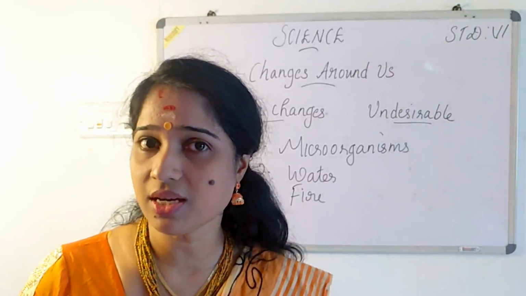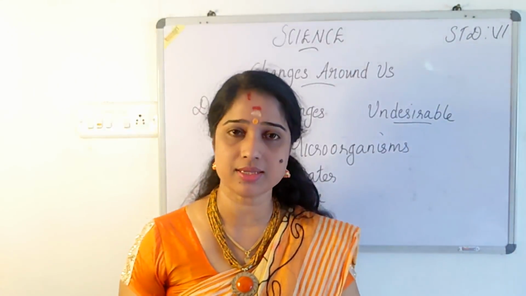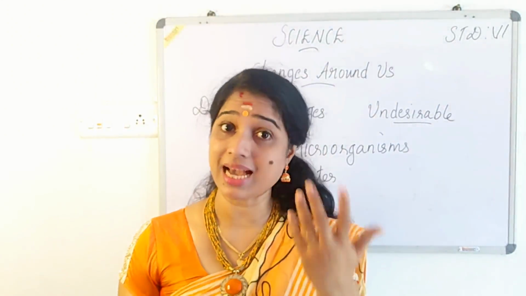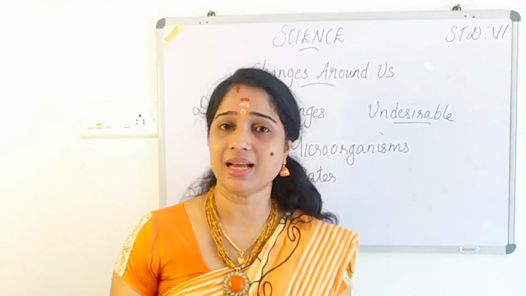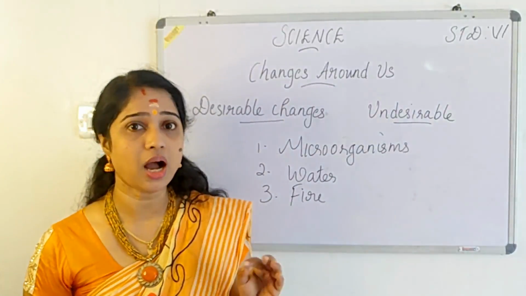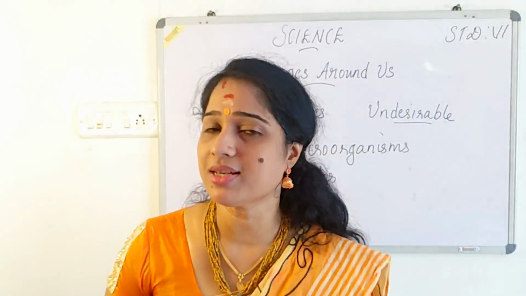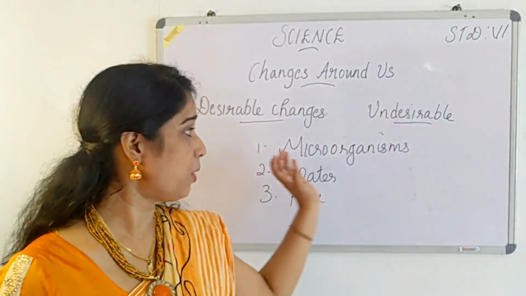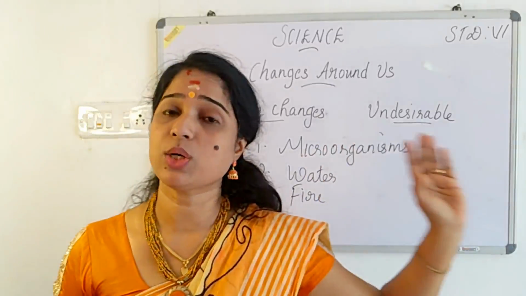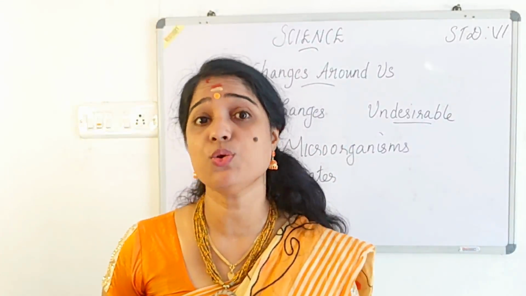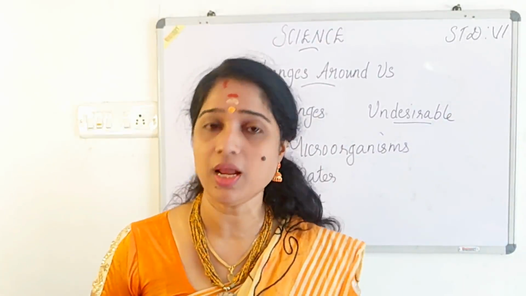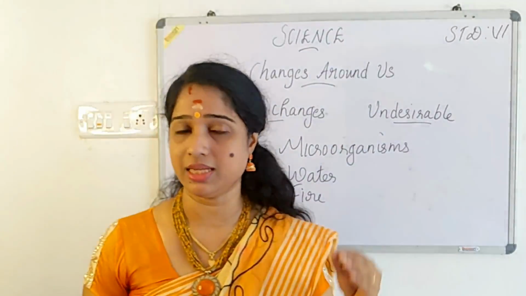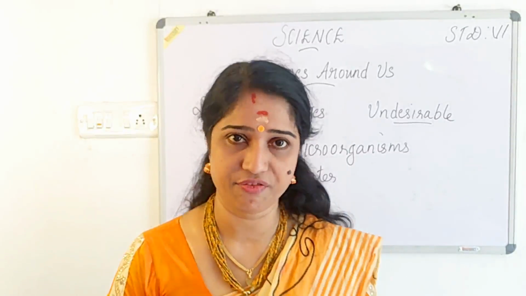Desirable changes are changes that are useful to us, and we have discussed so many examples under it. And what about undesirable changes? Changes that are not useful or harmful to us. Such changes are known as what? Undesirable changes. And we have discussed 3 examples. Microorganisms may be useful to us as well as harmful, water has useful as well as harmful effects, and fire has useful as well as harmful effects.